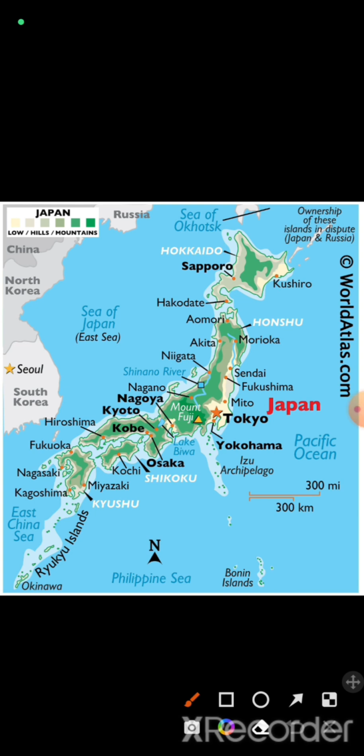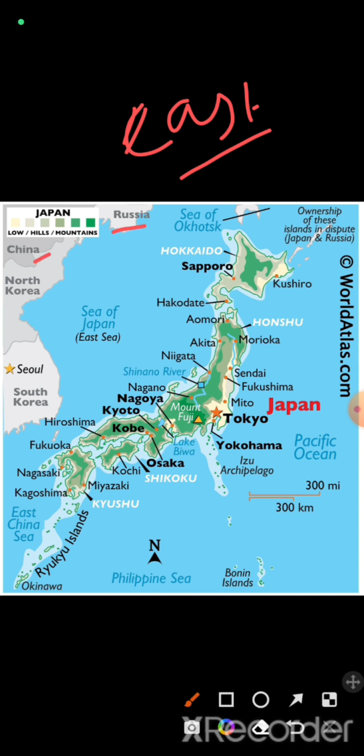If I conclude within a few seconds, Japan is an island in the eastern part of the Asian continent, and Russia, China, North Korea, South Korea, Taiwan, the Philippines, and the Mariana Islands of the USA share a maritime boundary with Japan.